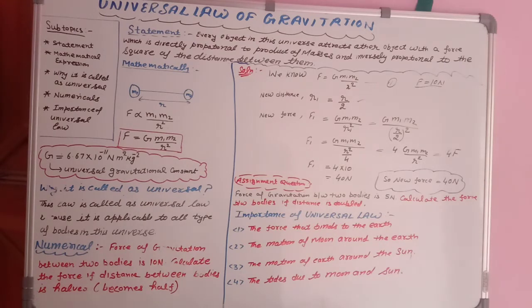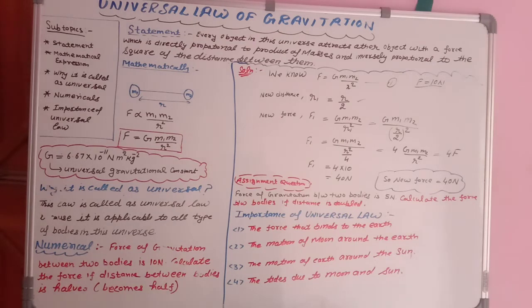So students, it is called universal because this law is applicable to all types of bodies in this universe, whether the bodies are very small or very big in size, like your planets. Everywhere this universal law of gravitation is applicable in the whole universe. That's why we call it universal. I hope it is clear.